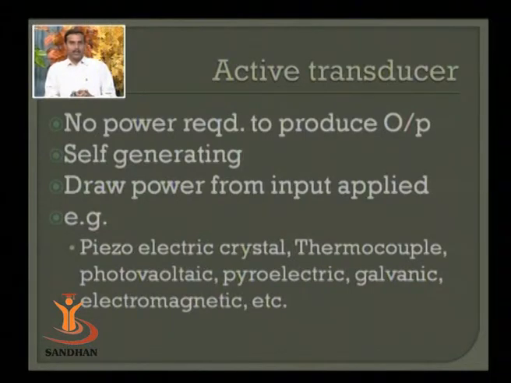Photovoltaic cell, just like a solar cell, accepts the energy in terms of optical radiation, and that radiation energy is converted to electrical energy. Pyroelectric devices, galvanic devices, electromagnetic devices, etc. are the examples of active transducers.